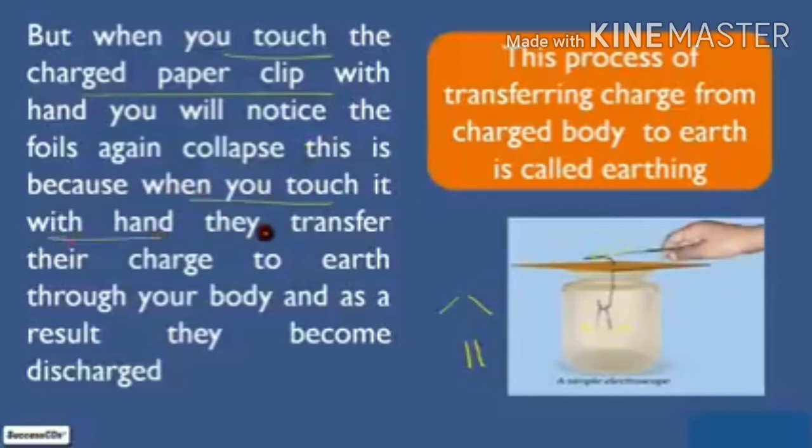But when you touch them with your hand, they come closer to each other, because they transfer their charges to the earth through your body. As a result, they become discharged. And this process of transferring charge from a charged body to the earth is called earthing.